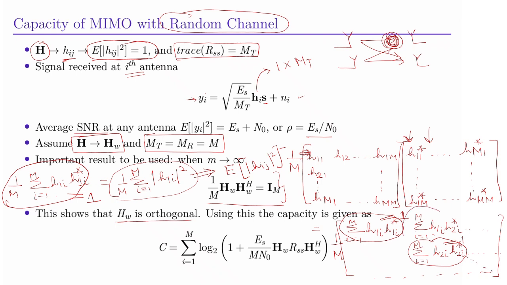Now let us focus on the non-diagonal elements. For the non-diagonal elements, we have 1 by M summation i is equal to 1 to M, H1i, H2i conjugate. This basically reduces to the expectation of H1i multiplied with H2i conjugate, and this is equal to 0 because we have assumed a spatial white matrix and all the entries are independent and uncorrelated.